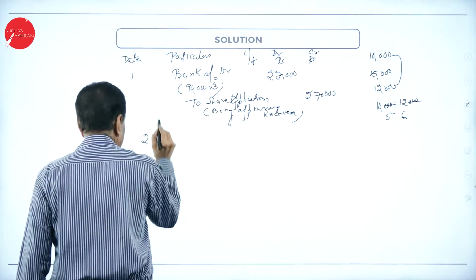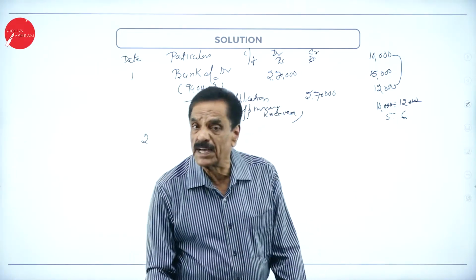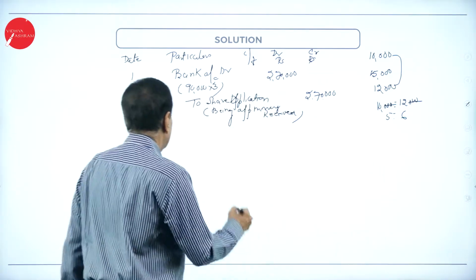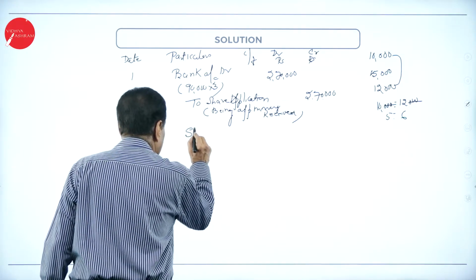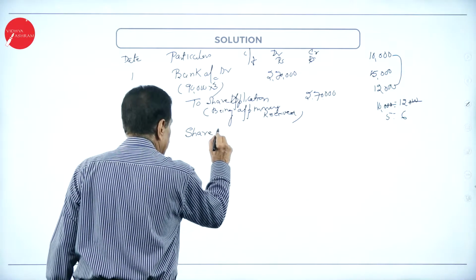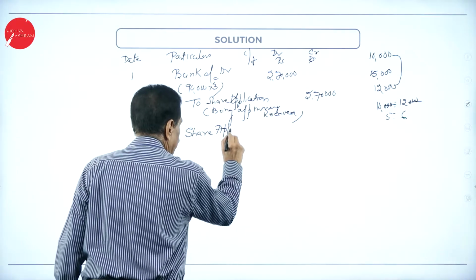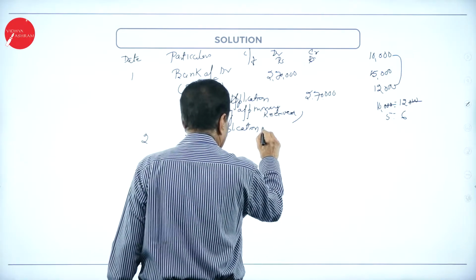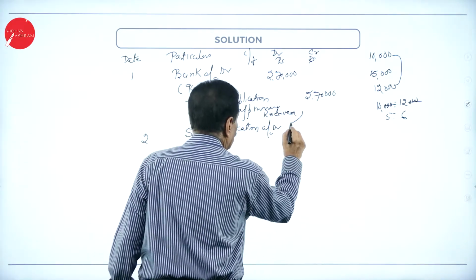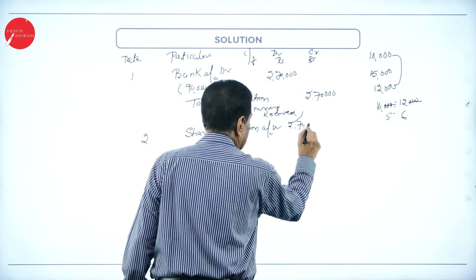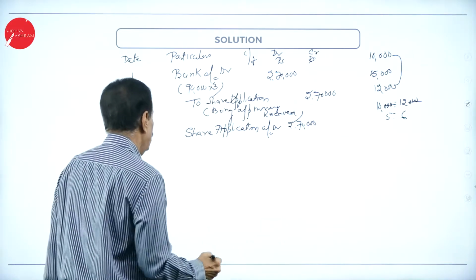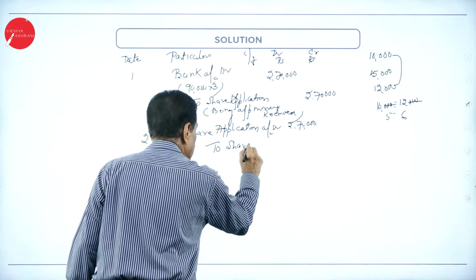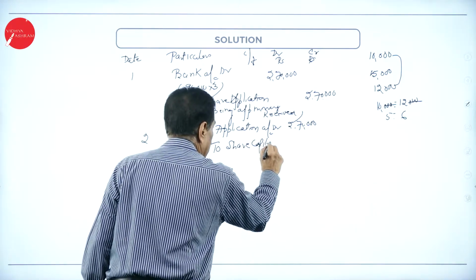Second entry. Out of that, how many applications were rejected? 5,000. Remaining 5,000 will be adjusted to allotment. Share application account debit 2,70,000 to share capital. Real money you require: how many shares are there?